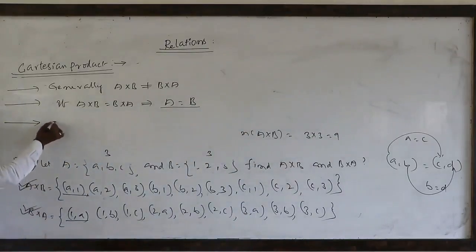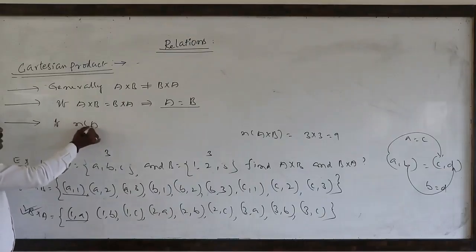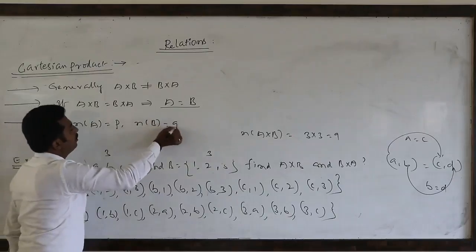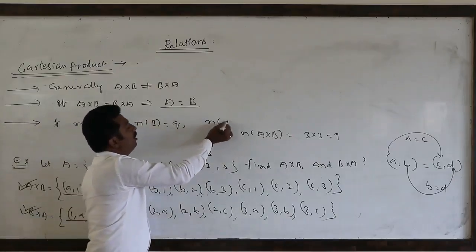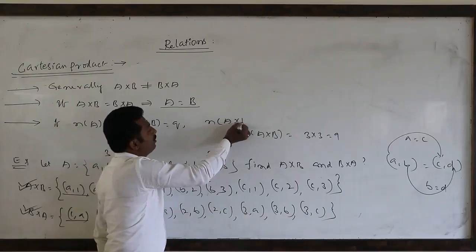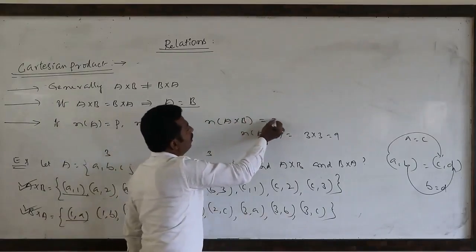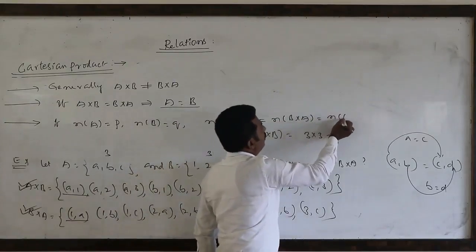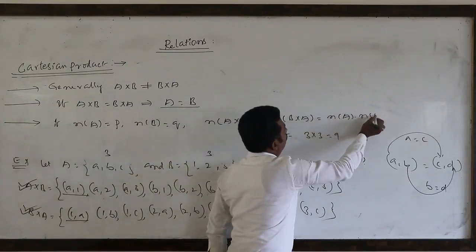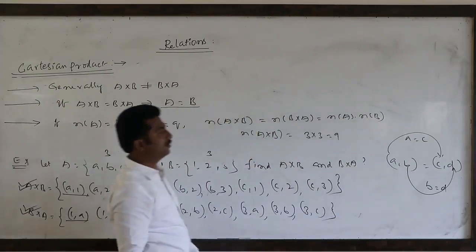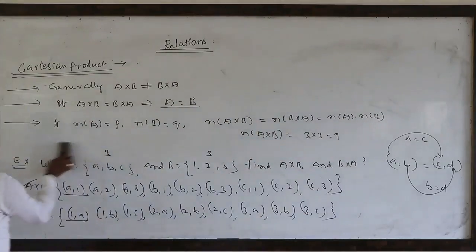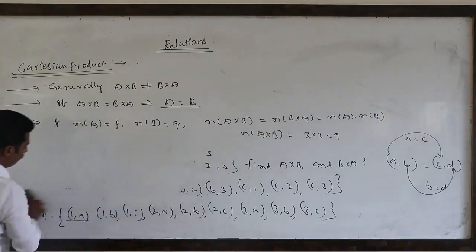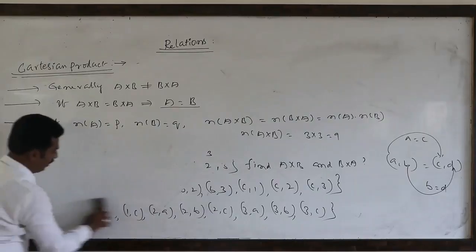Similarly, if A contains p elements, B contains q elements, then the number of ordered pairs in A cross B and B cross A is always n(A) into n(B), that is pq.